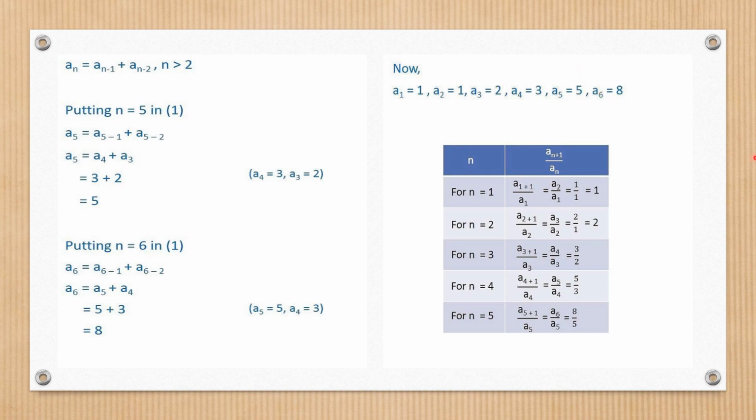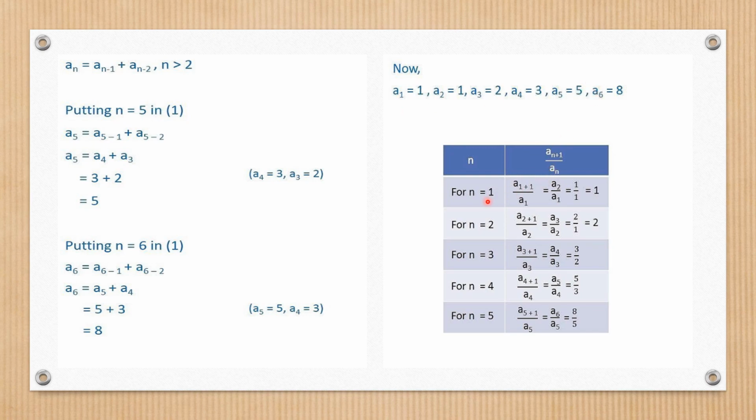And we will be needing them to calculate the next, an+1 upon an. See, I just needed to get the values for n = 1, 2, 3, 4 and 5. On the basis of it, I decided how many terms of a1, a2, a3, a4 are required. So I required all values from a1 to a6.